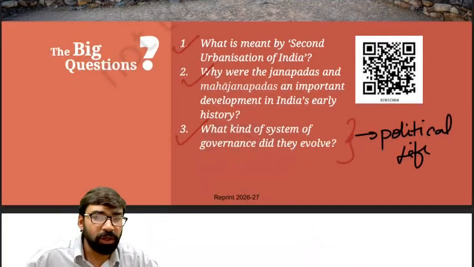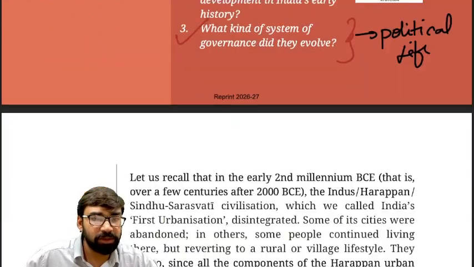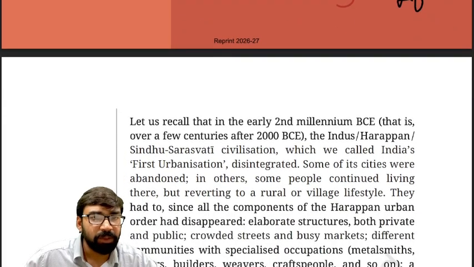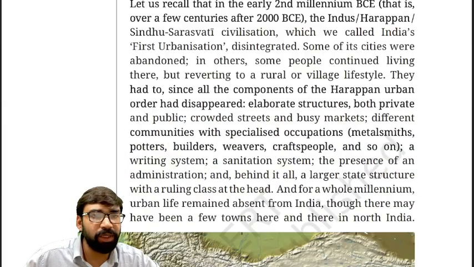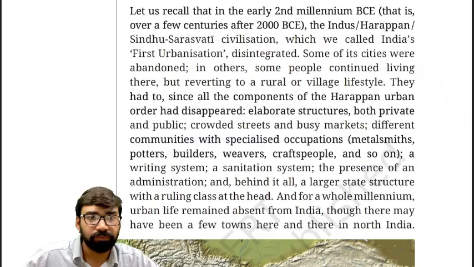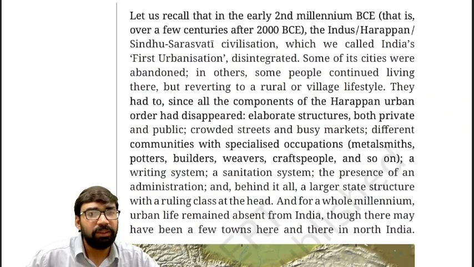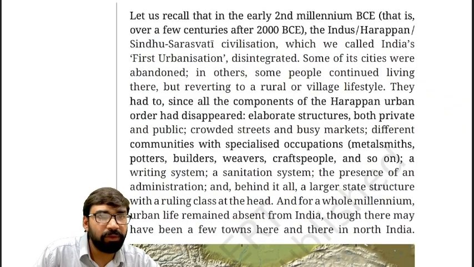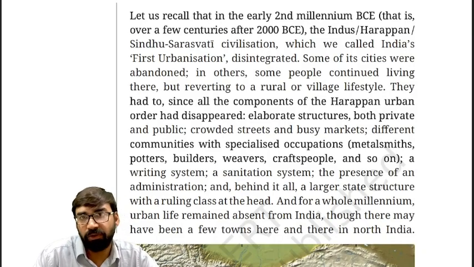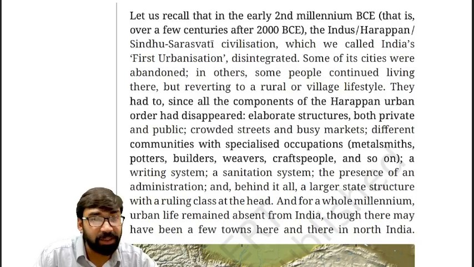Okay, so now we are going to discuss some important things. First of all, as you can see on your screen, this paragraph on the next page of chapter number 4 of class 7th NCERT.